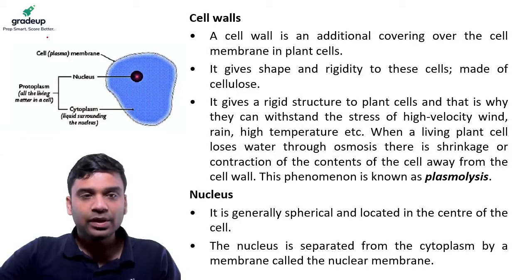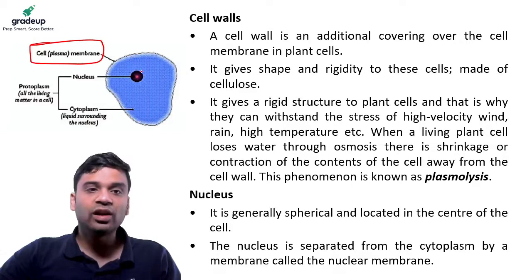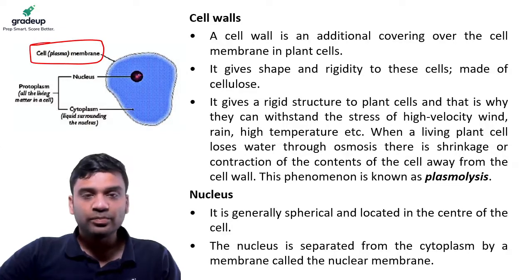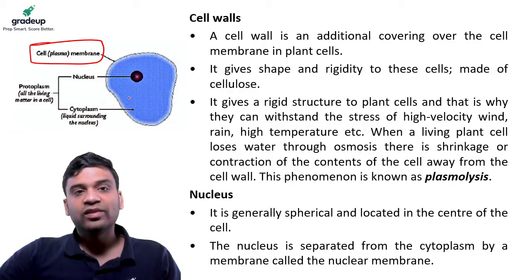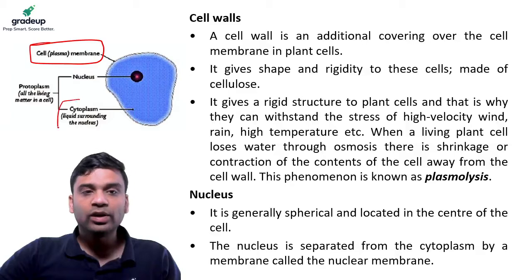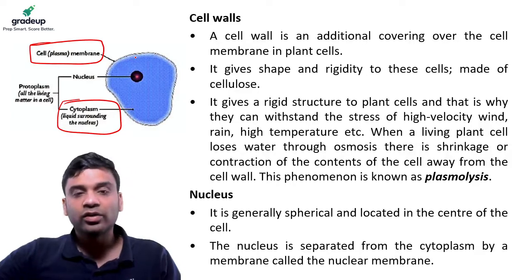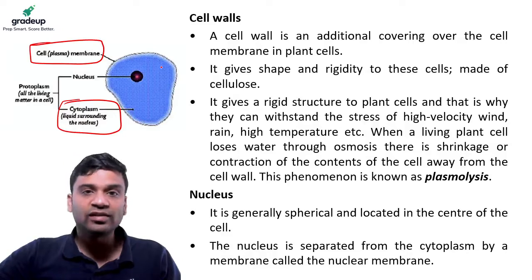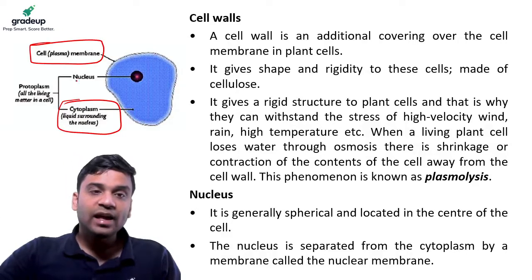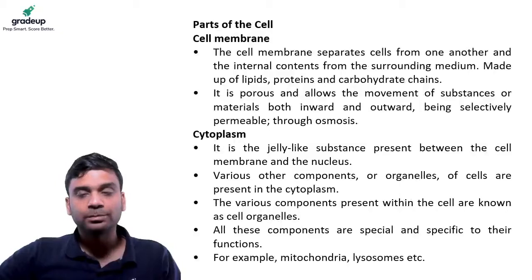cell membrane, which is also called the plasma membrane, the outer covering of the cell, and inside there is a nucleus. Between the nucleus and the cell membrane, we have the liquid surrounding the nucleus, which is called cytoplasm. It's on the cytoplasm that different cell organelles exist. Nucleus and cytoplasm together are called protoplasm. Basically, it consists of all the living organisms inside the cell, the protoplasm.